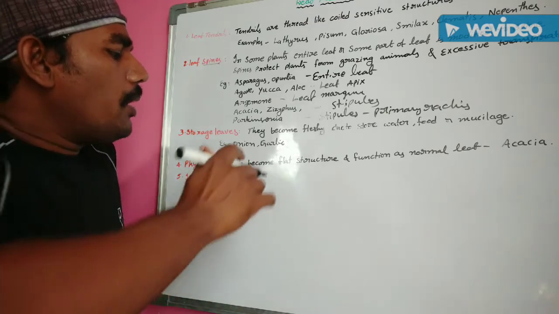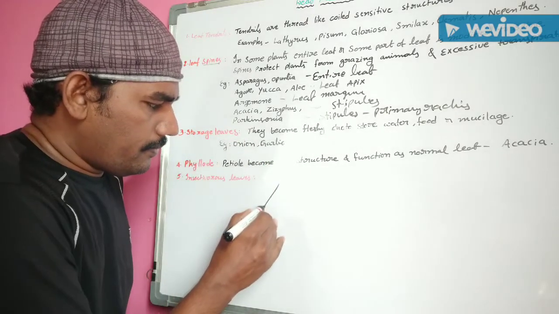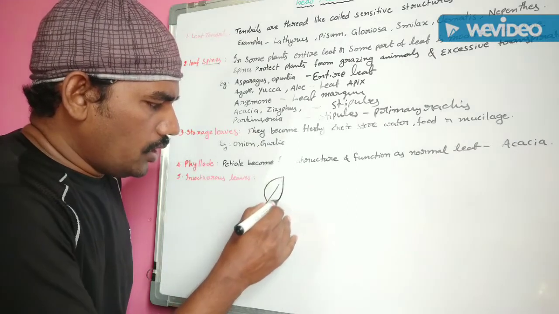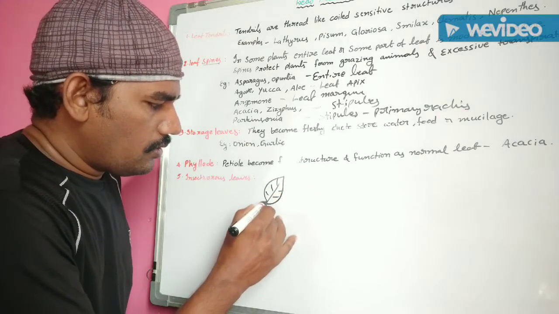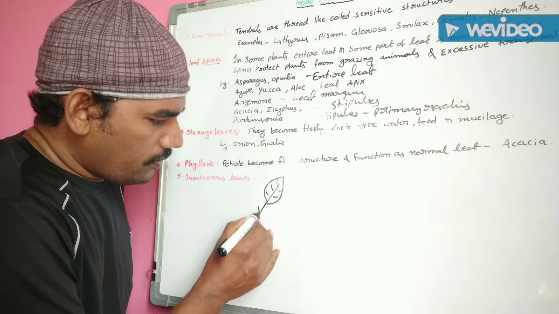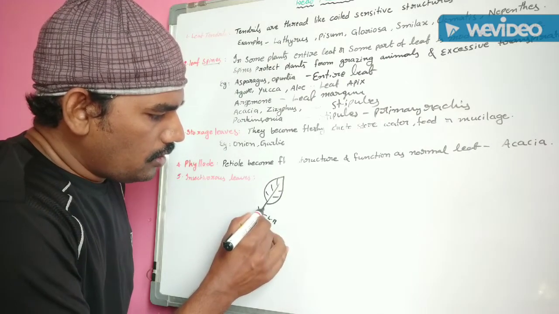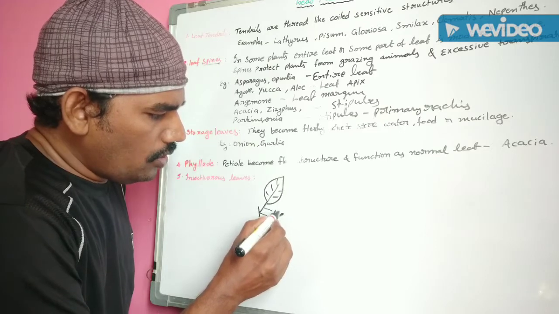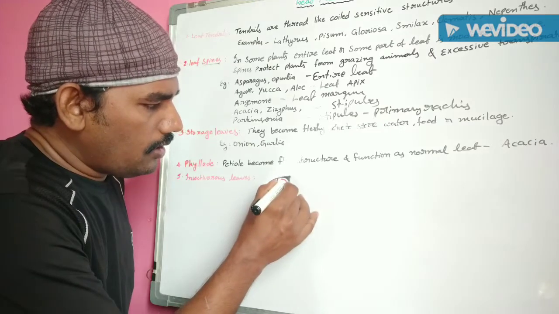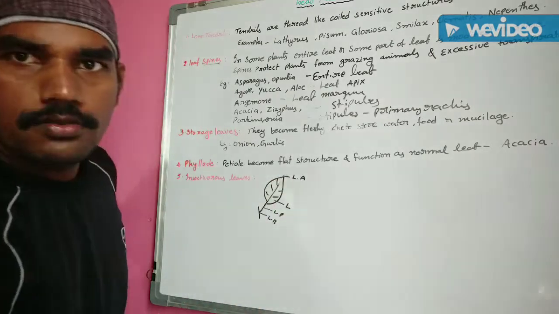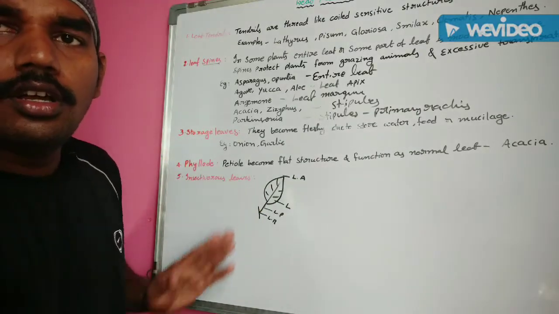And this is the Nepenthes plant. This one is the actual leaf. This one is the leaf base, leaf petiole, lamina, leaf apex. These are the portions of a leaf.